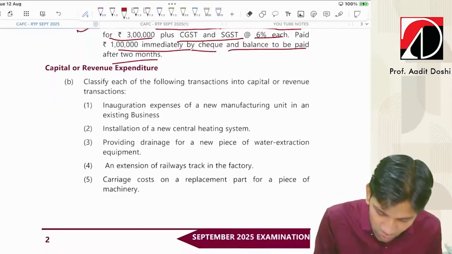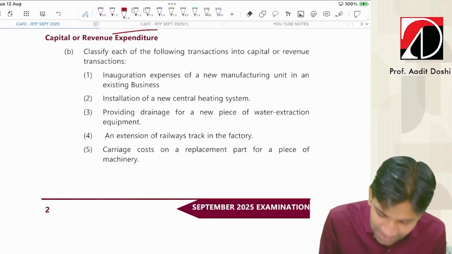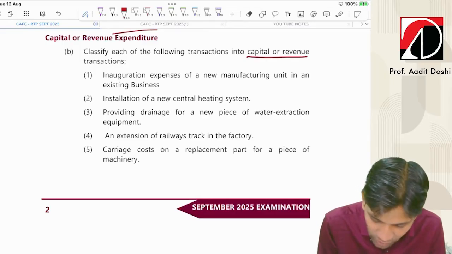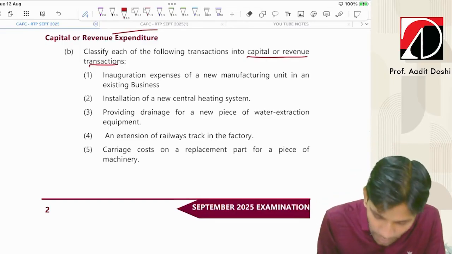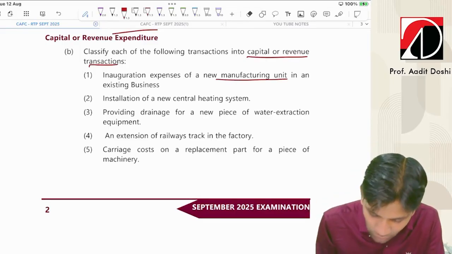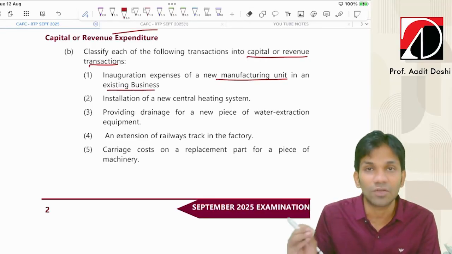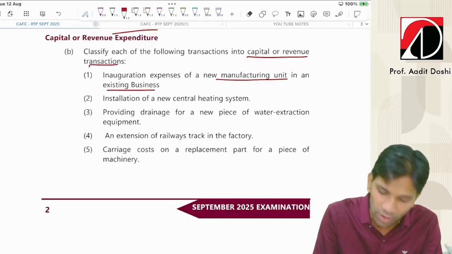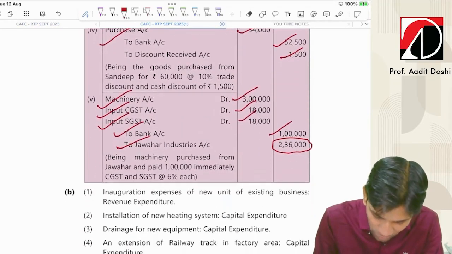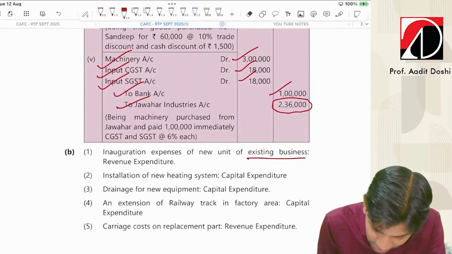Let's go for the next question, that is capital and revenue expenditure. Classify each of the following transactions into capital or revenue transactions. Fine. Inauguration expenses of a new manufacturing unit in the existing business. In the existing business, we introduce one new manufacturing unit. Is it a capital or revenue? Let's check, guys. It's a revenue expenditure only because it is an existing business, nothing new.